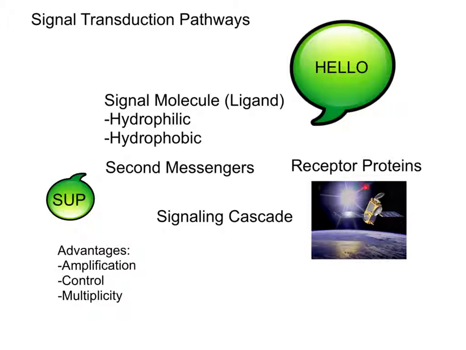Receptor proteins are molecules with binding sites for signaling molecules. They are like the satellites where all the phone signals go through. Second messengers are molecules that relay a signal, just like a person relays a text or call. A signaling cascade is a series of enzymatic reactions. The complexity of many signal transduction pathways has several advantages.